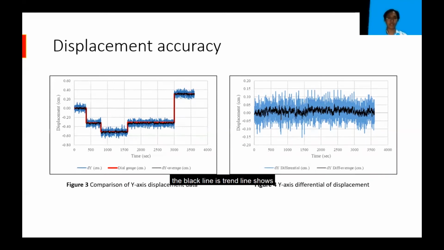In Figure 3, the black line is a trend line showing the displacement data from the gyroscope sensor of the y-axis, and the red line shows the displacement from the dial gauge reading. The black line is following the red line in the same trend. The differential of the calculated displacement from the gyroscope sensor and the displacement measured by the dial gauge is equal to plus 0.01 meter for the y-axis. So this device is accurate enough to monitor the behavior of building movement.